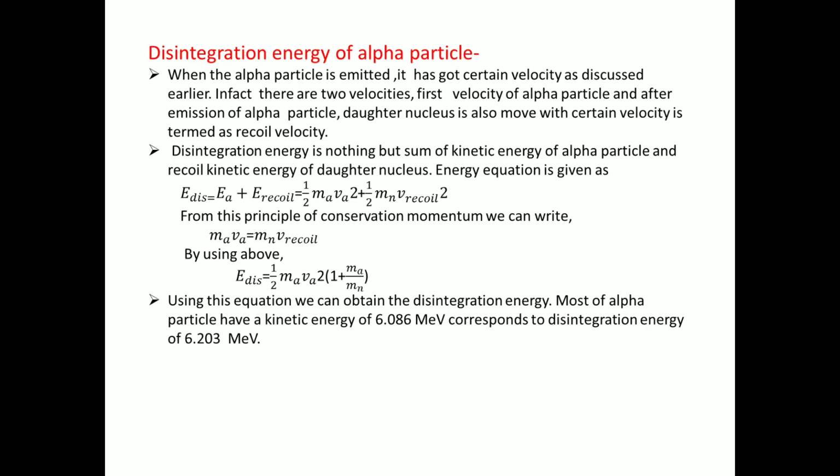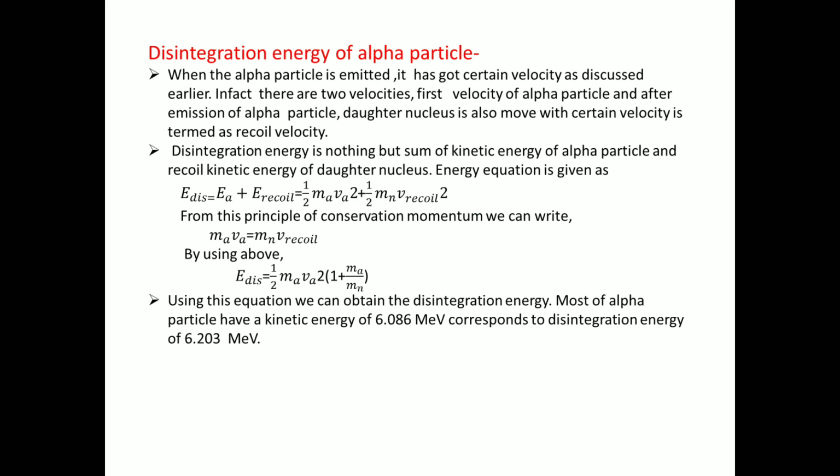Okay, understand everyone? Now, our next point is the disintegration energy of the alpha particle. When the alpha particle is emitted, it has a certain velocity as discussed earlier.